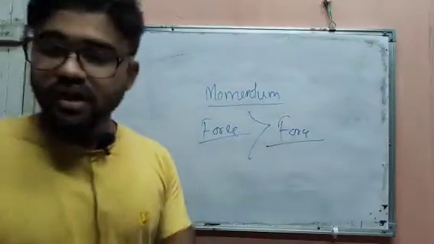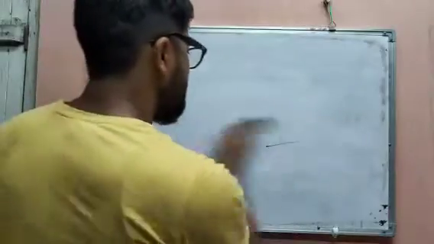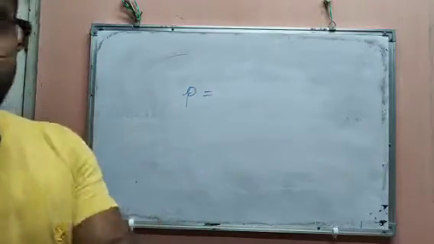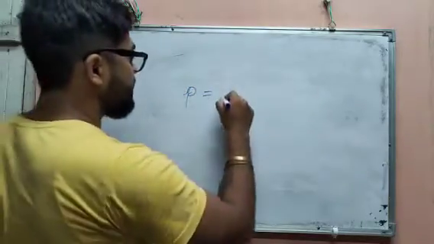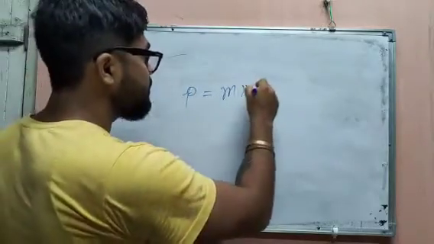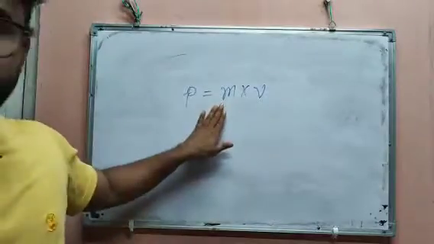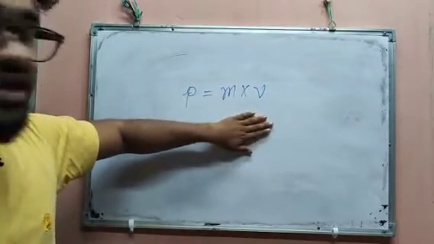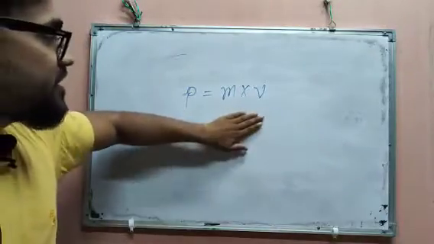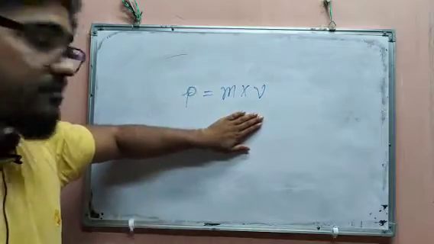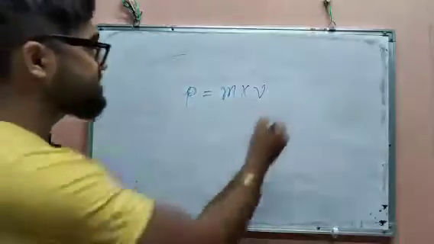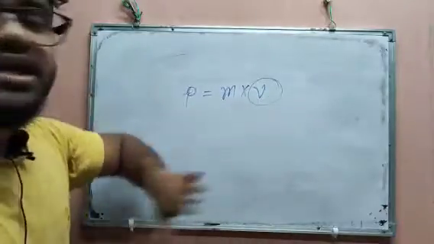To understand that, momentum is denoted by small p, and defined as mass times velocity: the mass of the object and its velocity. Say I am tapping here and my force is very less, so it makes less sound than when I tap harder. Here the mass is the same, just the velocity I apply is different.